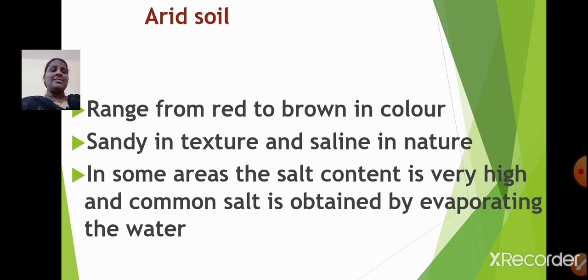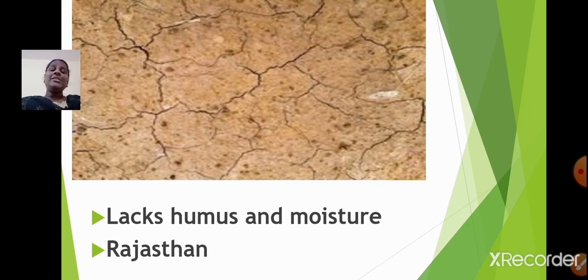In some areas, the salt content is very high and common salt is obtained by evaporating the water. So how is the common salt obtained, students? Yes. In some areas, the salt content is very high and common salt is obtained by evaporating the water. Arid soils lack humus and moisture. Okay, so arid soils don't have humus and moisture. Arid soils are found in Rajasthan.